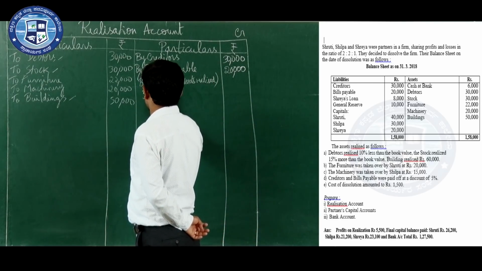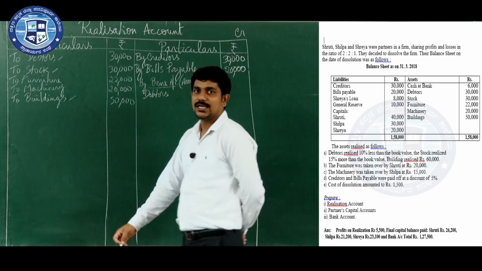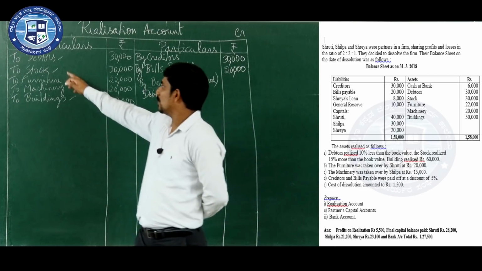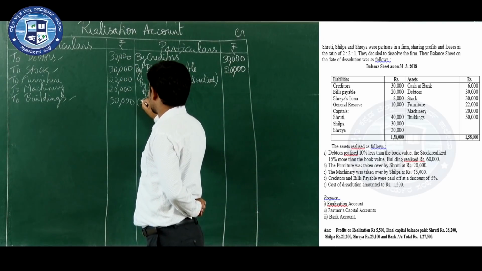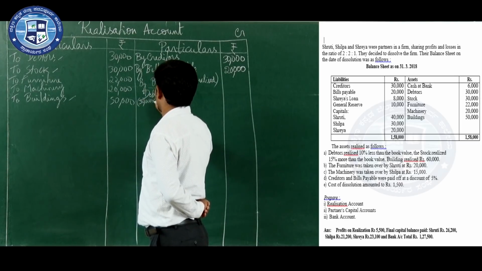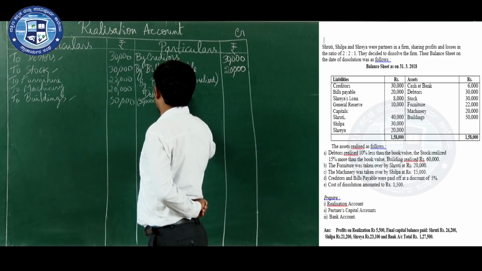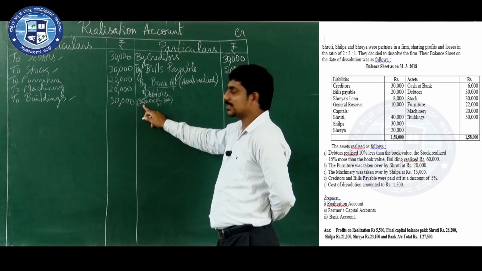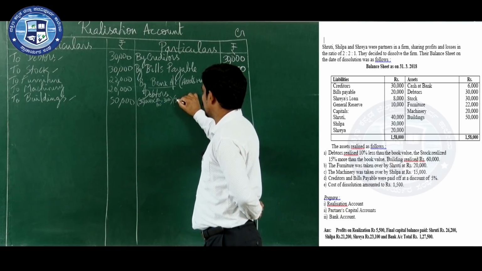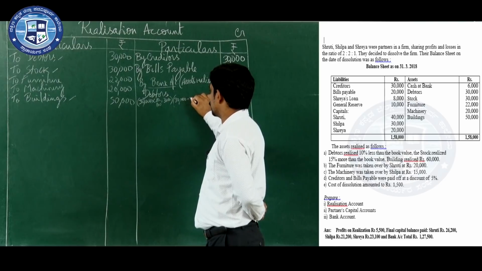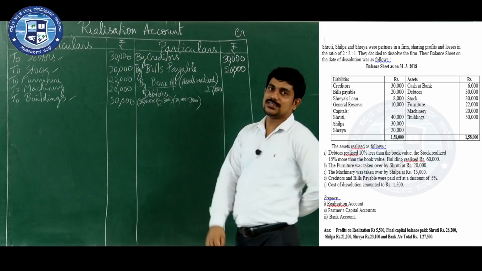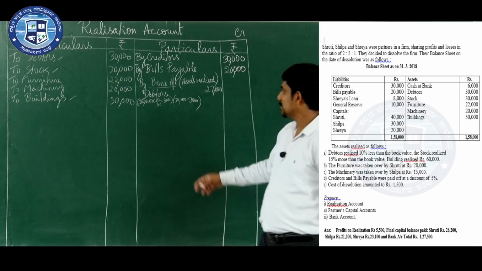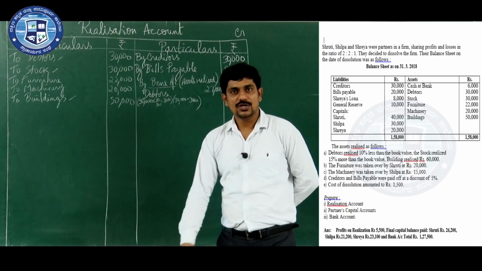So debtors realized 10% less than the book value. How much is the value of debtors? 30,000. First let us find out how much is 10%. 30,000 into 10% means how much? 3,000. So 3,000 is less. What is the book value of debtors? 30,000. From that how much do you have to minus? 10% means 3,000. So how much value will you get by realizing debtors? 27,000. 10% less means after deducting 10% you will get 27,000.